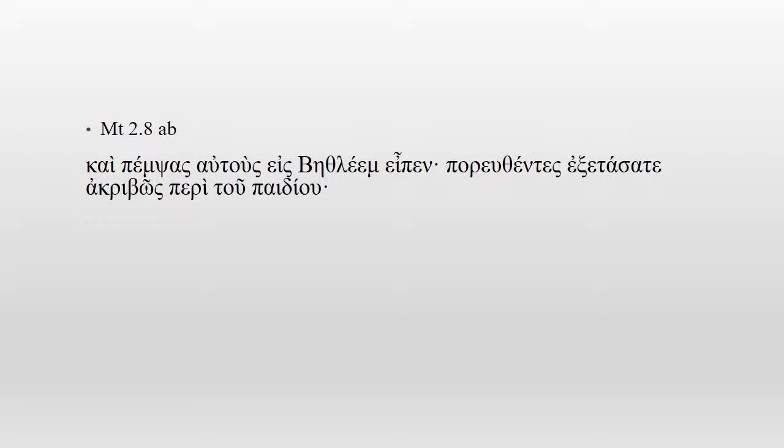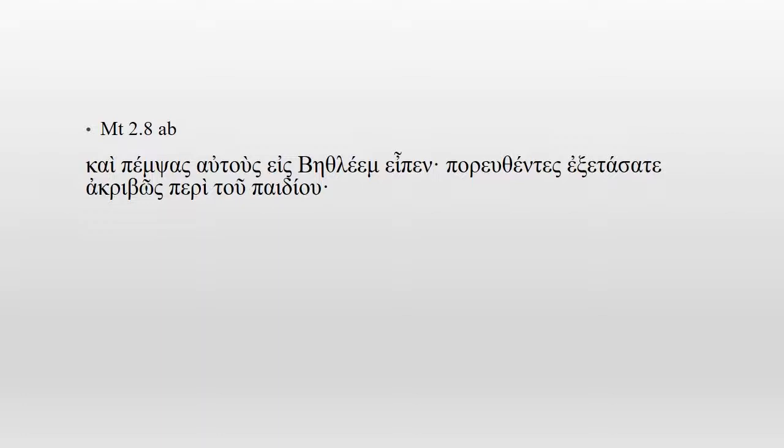And who is sending them? The King Herod. Ipen, he said. Ipen is from lego, to say, in an aorist form. We also have the similar word idon, right? A P and a delta. I hope you remember this simple, ridiculous way, my own way, to memorize it easily. With a P, with a mouse. We talked about it also.